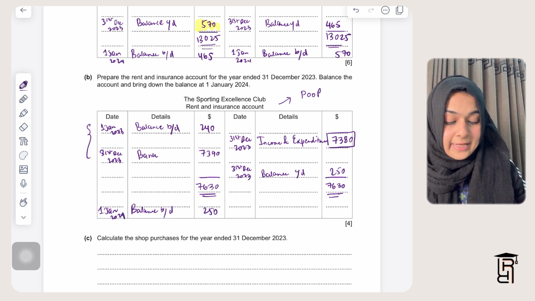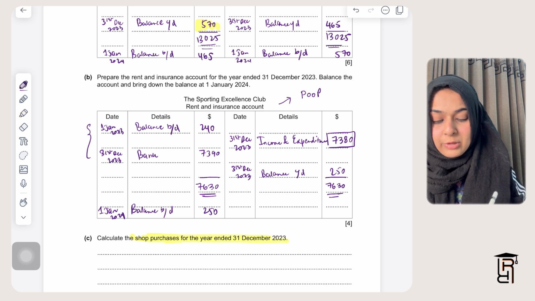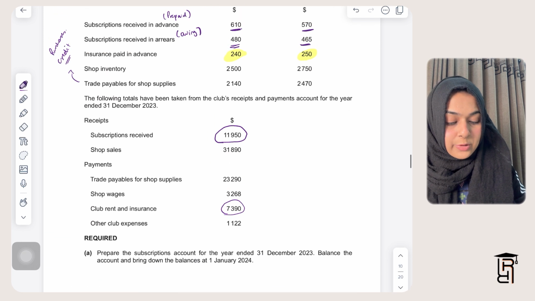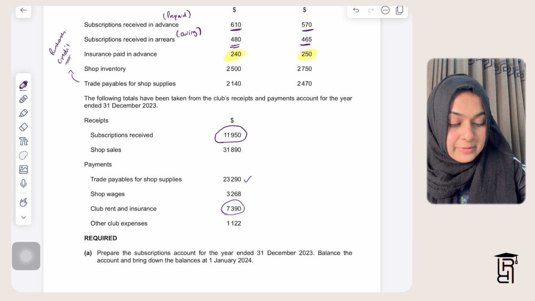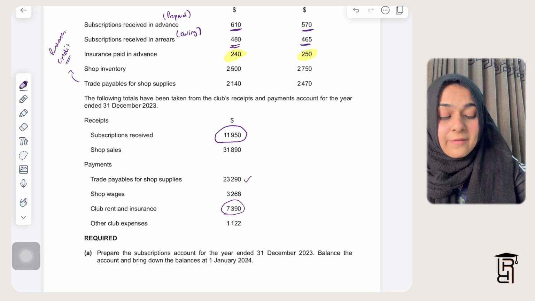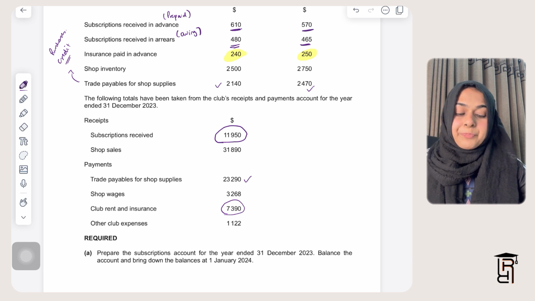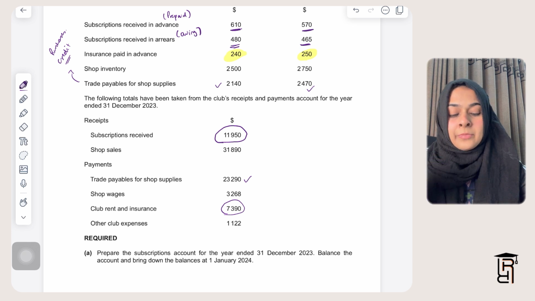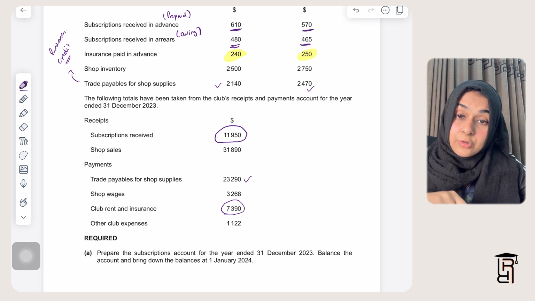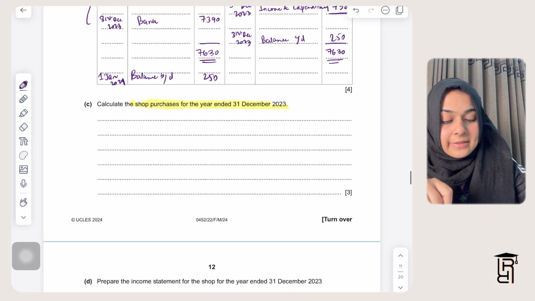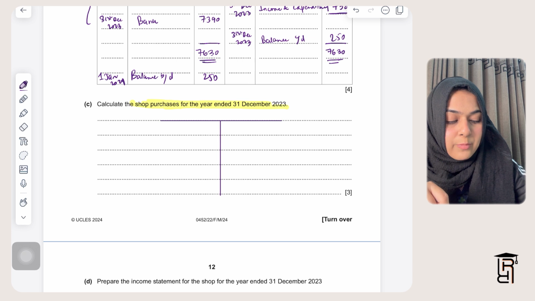In part C, they are saying calculate shop purchases for the year ended 31st December 2023. So if you go back to the question, what we have paid to our trade payables is 23290. We have an opening owing for trade payables and we have a closing owing for trade payables. So one thing that we make in accounting is the trade payables account. It's like a purchases ledger control account, which is also a total trade payables account, for which we have a balance brought down on the credit side.